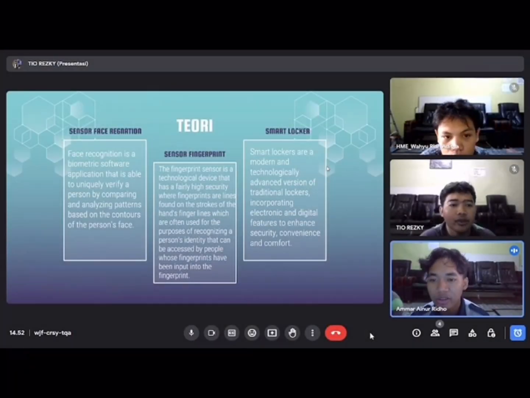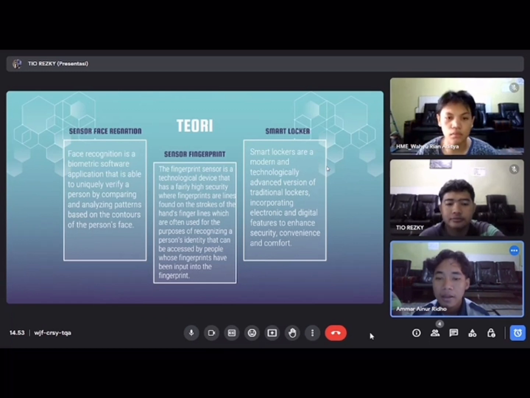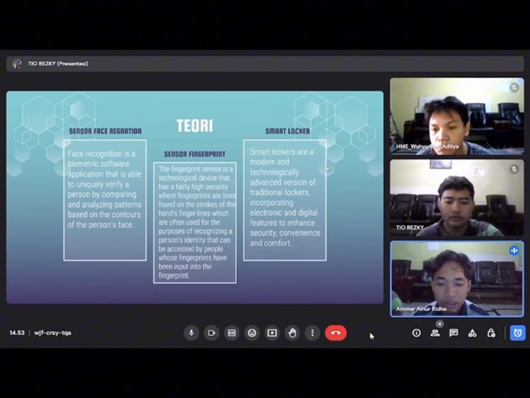Chapter 2. Theory. Sensor face recognition. Face recognition is a biometric software application that is able to uniquely identify a person by comparing and analyzing patterns based on the contours of the person's face. Sensor fingerprint. The fingerprint sensor is a technological device that has fairly high security, where fingerprints are lines found on the skin of the hand's fingers, which are often used for the purpose of recognizing a person's identity, that can be accessed by people whose fingerprints have been input into the fingerprint sensor.